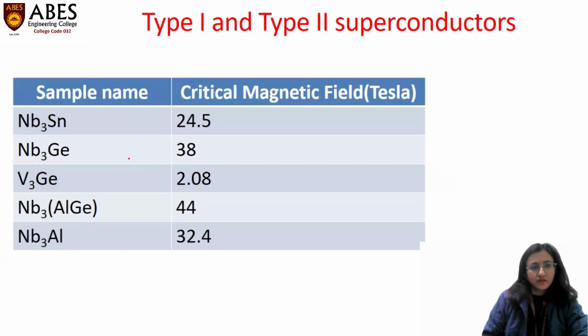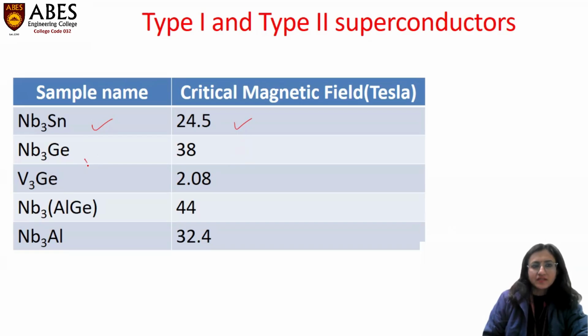I have listed certain examples of type 2 superconductors, like niobium tin, which has a higher magnetic field, 24.5 Tesla. For type 1, we found 0.01, 0.04. So this is about 1,000 or 10,000 times higher than the previous value.